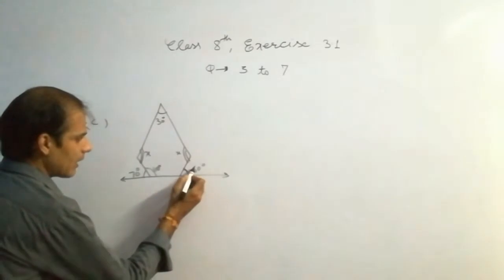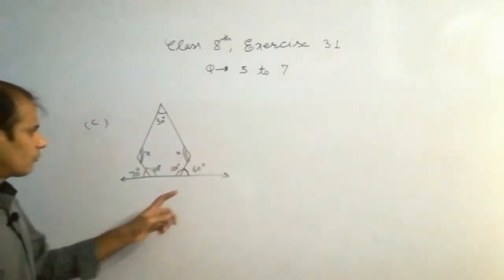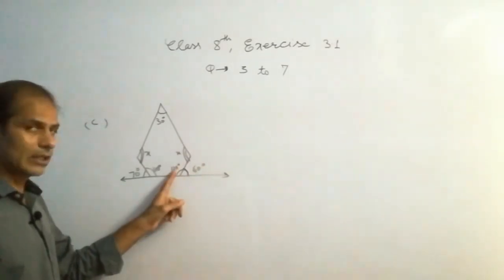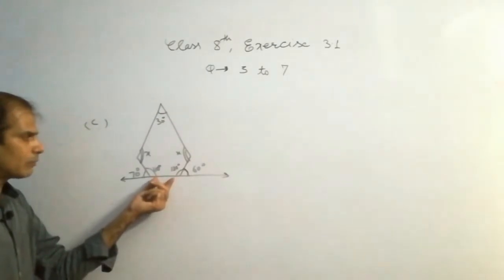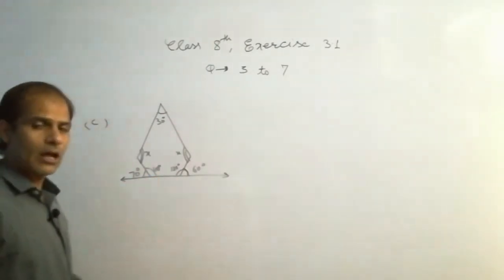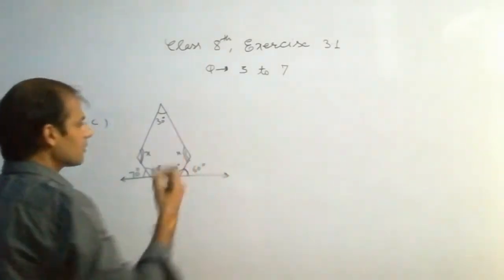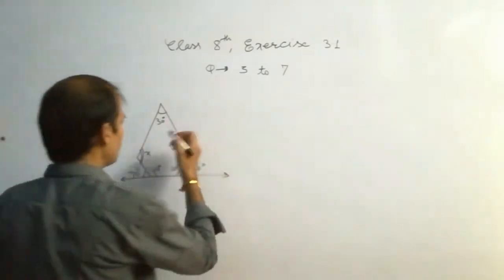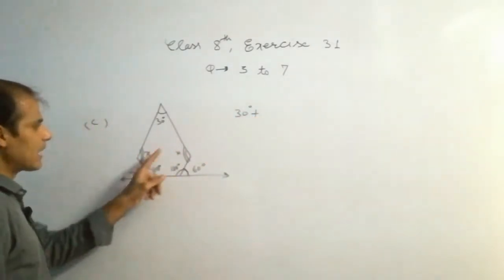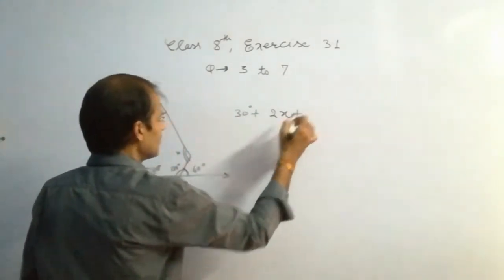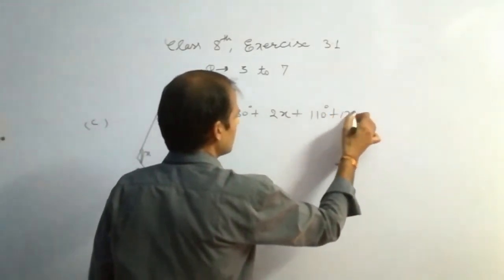So if you know one angle, you can find the other angle by subtracting from 180. So 180 minus 60 equals 120. Similarly 180 minus 70 is 110 degree. Now we have found these two also and apply the formula of angle sum. So angle sum in the case of pentagon. Now take the angle sum. This is 30. This is x plus x, 2x plus 110 plus 120 plus 110 plus 120.